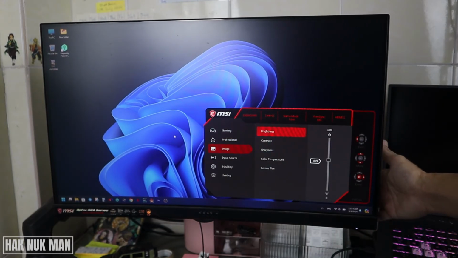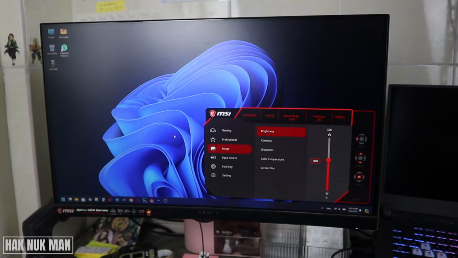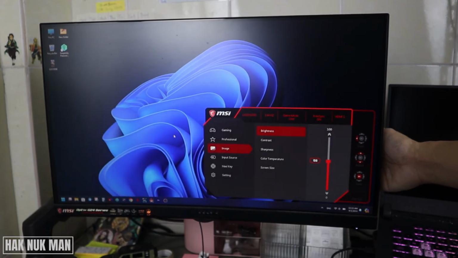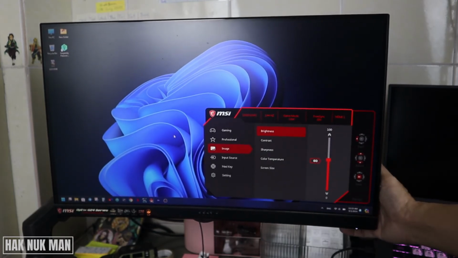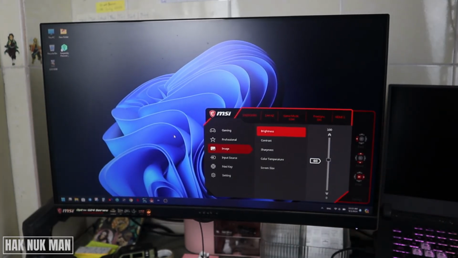Just press to the right, and then press to the right again, and now you can scroll down or scroll up to change the brightness of your monitor. Then you can take it back, or you can press the button to select OK.